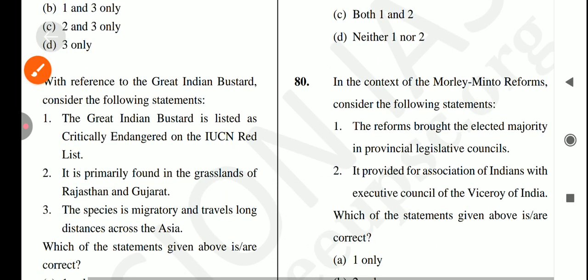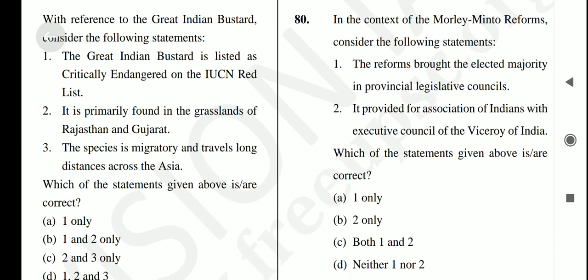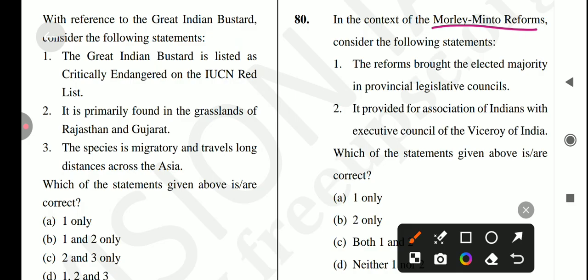Only one is correct. Okay, let's come to the next question, which is in the context of the Morley-Minto reform, which happened in 1909. Consider the following statements. First statement is the reform brought an elected majority in the provincial legislative council. Is it true? No, it's not a correct statement, because the number of elected members in the Imperial Legislative Council and the provincial legislative councils was increased.